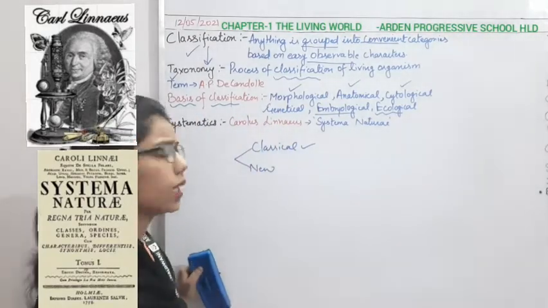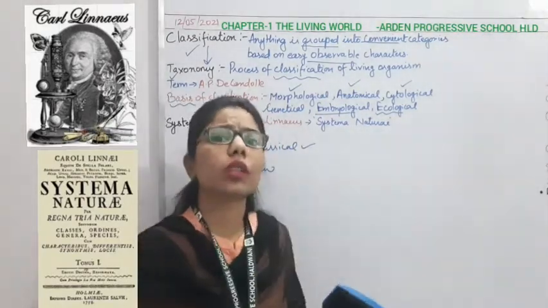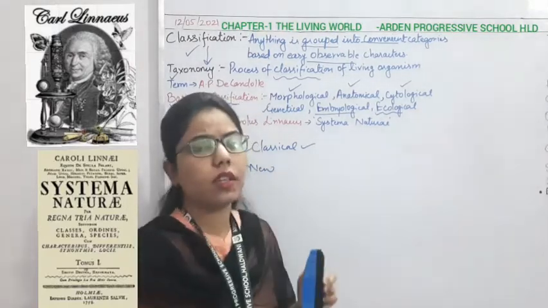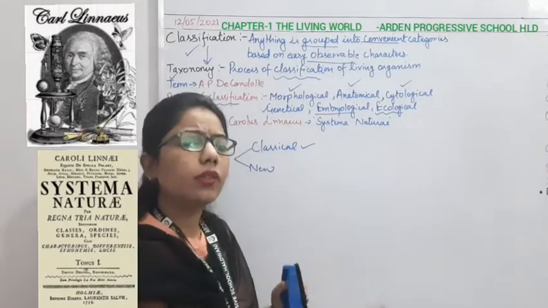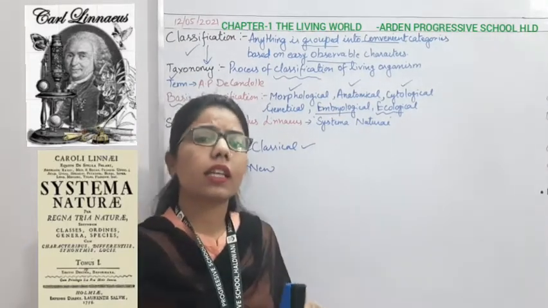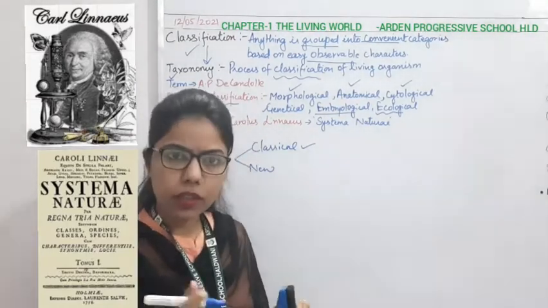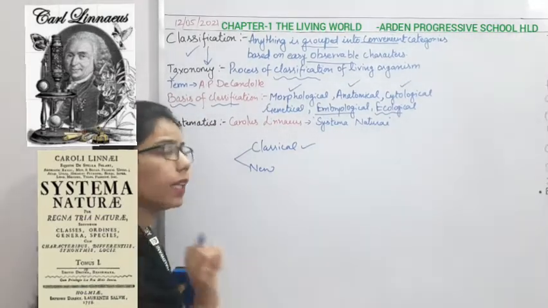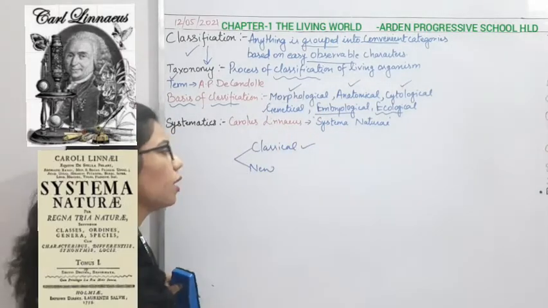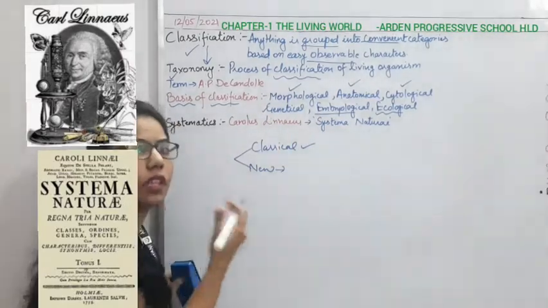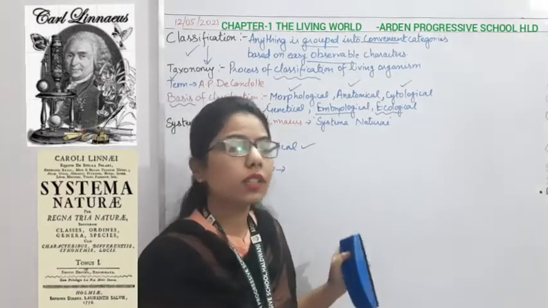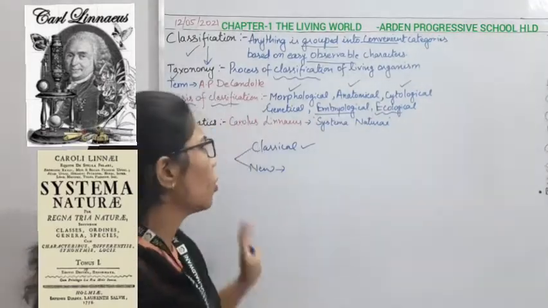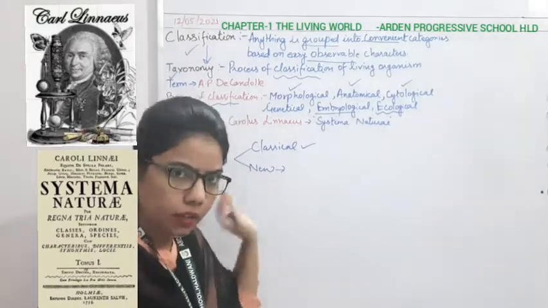We cannot say that classification is a new thing. It has been happening since Aristotle and Theophrastus started it. After that, Carolus Linnaeus contributed to some more classification. So we can say that classical is only considering the external appearance. But when we are talking about the new classification, we are considering the other characters also, right? So this is the classification of taxonomy.